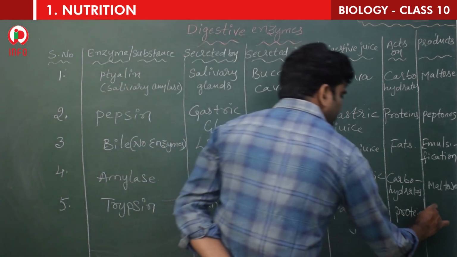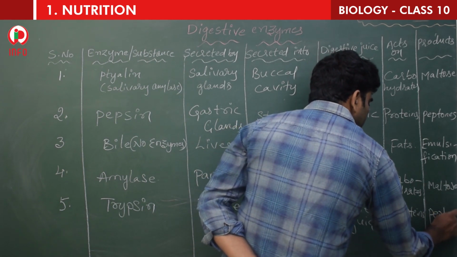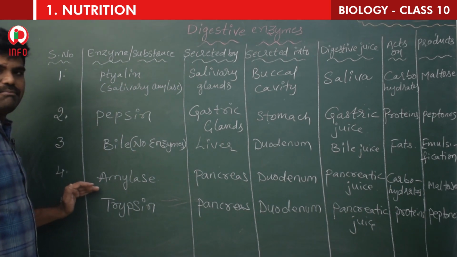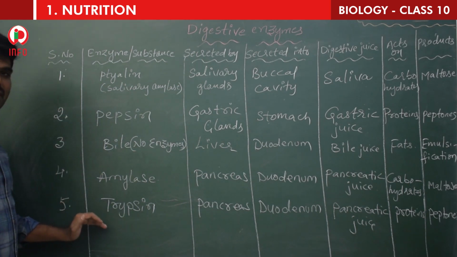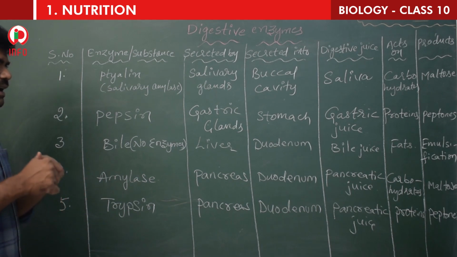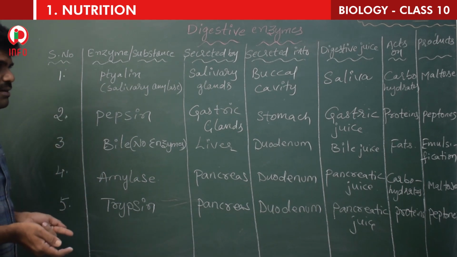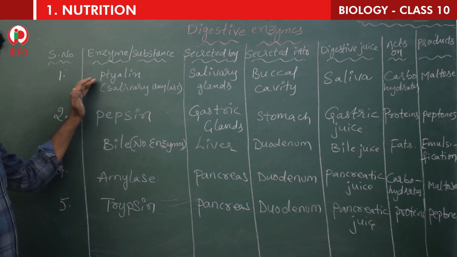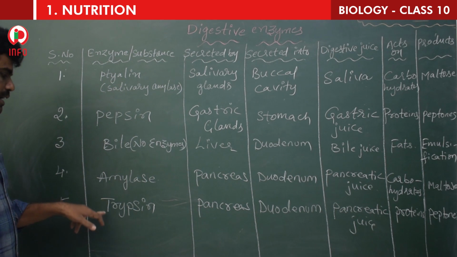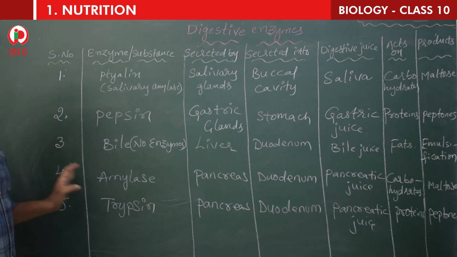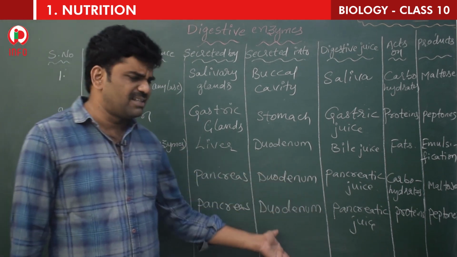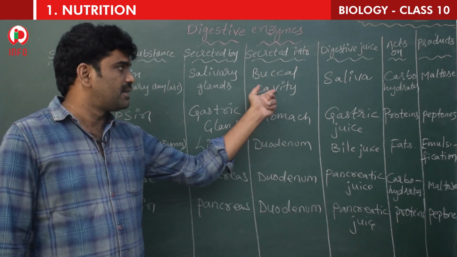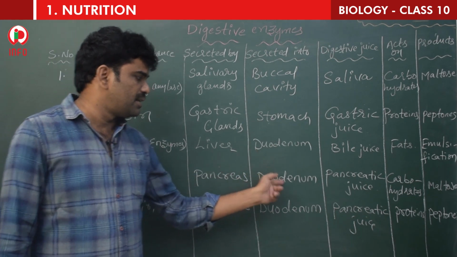Peptones. If you clearly observe, the first one and the fourth one are the same, and the second one and the fifth one are the same, but the enzymes are different, and where they are released from is different. The action is same and the products are same. The first one, salivary amylase from the mouth, and trypsin in the pancreas. That is the difference. The juice and secreted into, these are common.